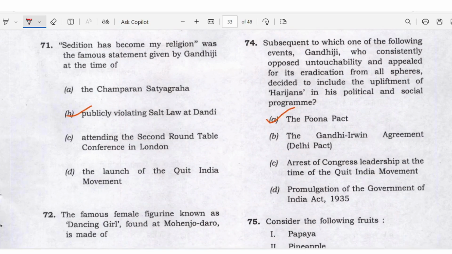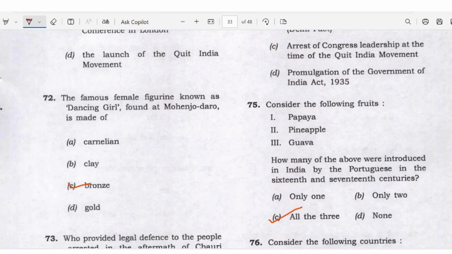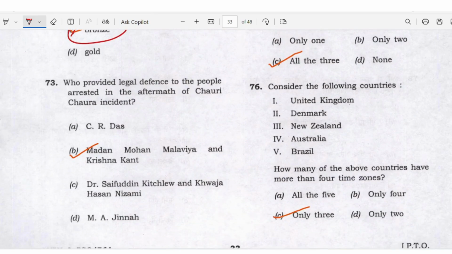Sedition has become my religion was a famous statement given by Gandhi at the time of publicly violating the Salt law. Answer D here. A famous female figure known as the dancing girl is a very popular question. It's bronze. C is the answer here. Who provided the legal defense to the people arrested in the aftermath of the Chauri Chaura incident? It's a communal incident, right?